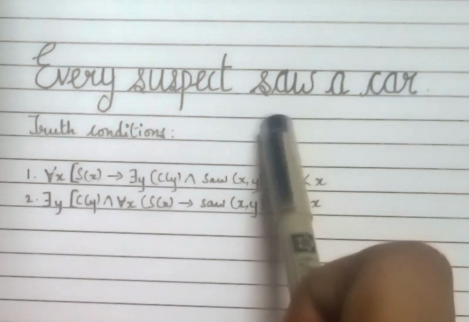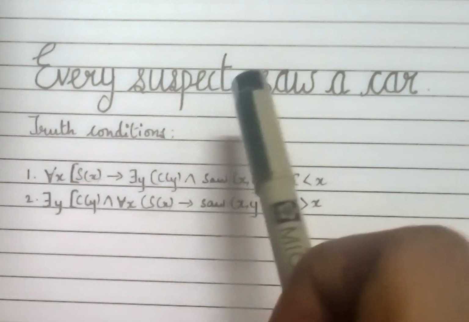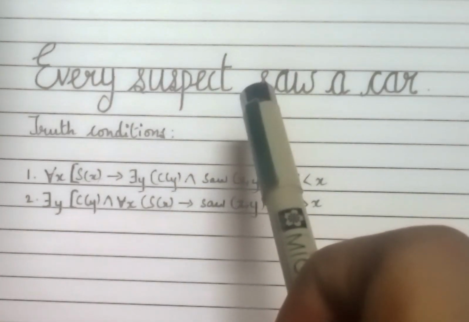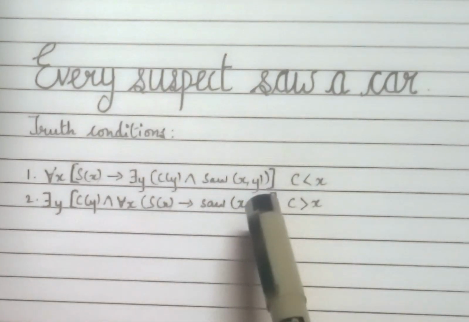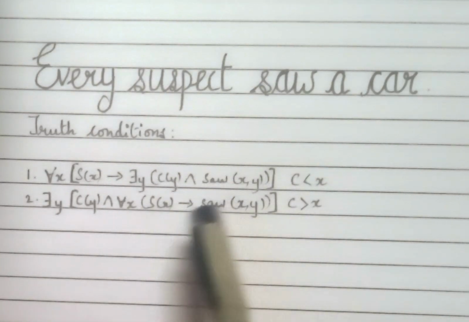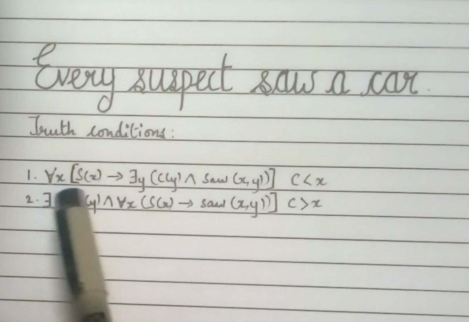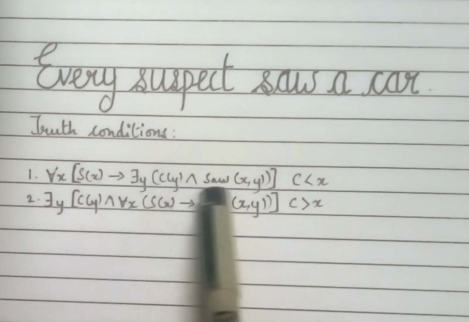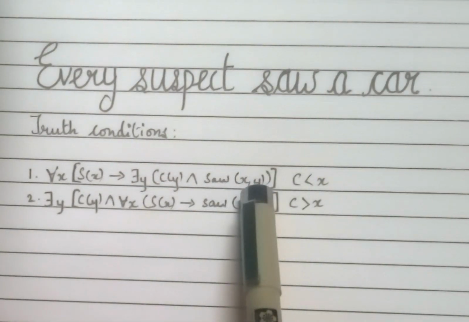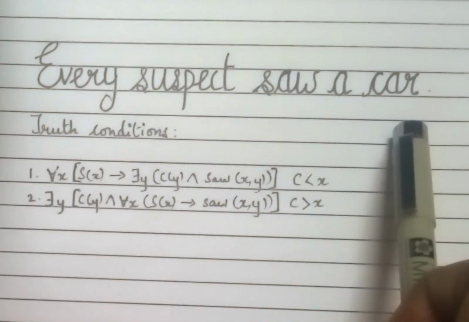So to see why, we need a precise way to represent evidence, what linguists call truth conditions. Think of this as writing the report in a perfectly unambiguous way. The first interpretation is that for every individual X, if X is a suspect, then there exists an individual Y such that Y is a car and X saw Y. So what this means is that every suspect saw a car.